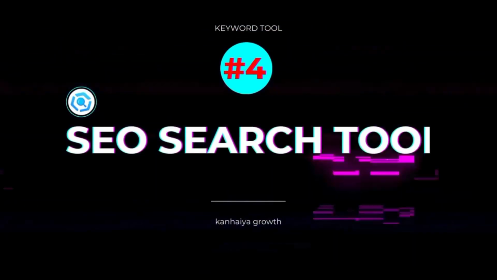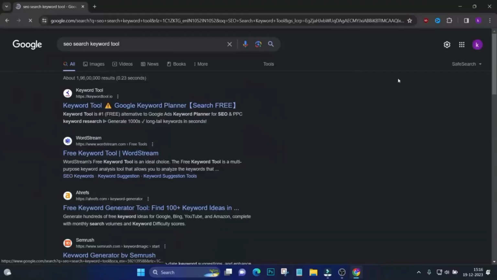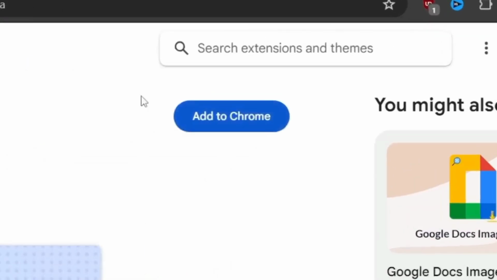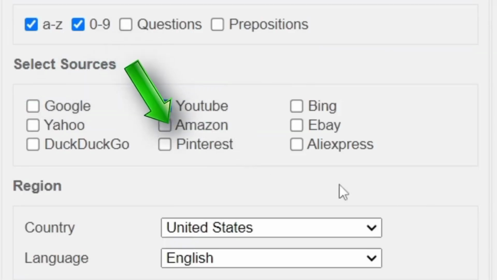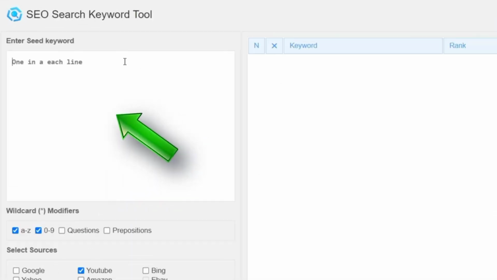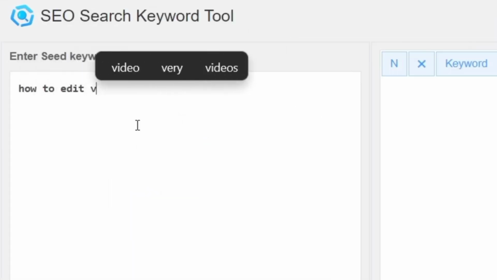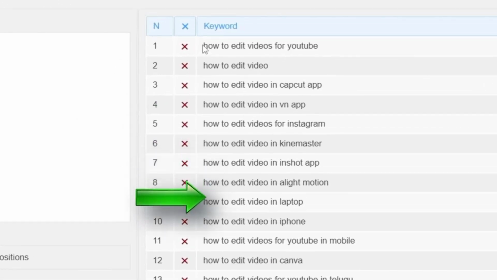SEO research tool, Chrome extension. Go to Google Chrome Web Store and add an SEO tool. Once installed, choose India or your region. Type any keyword like how to edit video for YouTube. It will show you which keywords are ranking and their position.